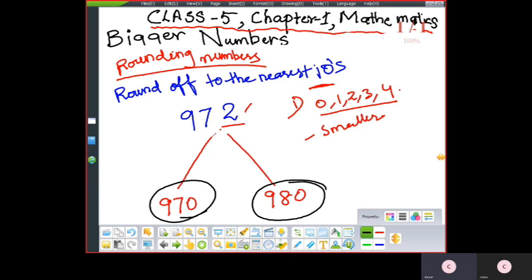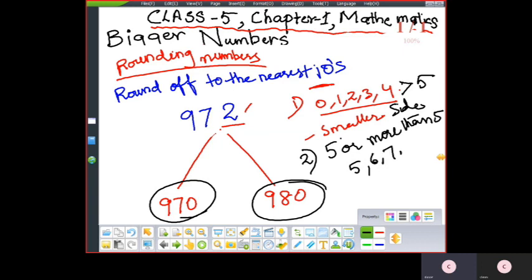So when the digit is less than 5, you will round off to the smaller side, and if the digit is 5 or more than 5, that means 5, 6, 7, 8, 9, you will round off to the greater side. What is this? This is the greater side.